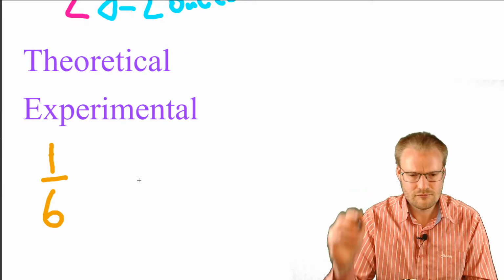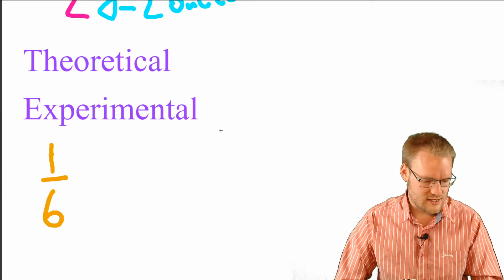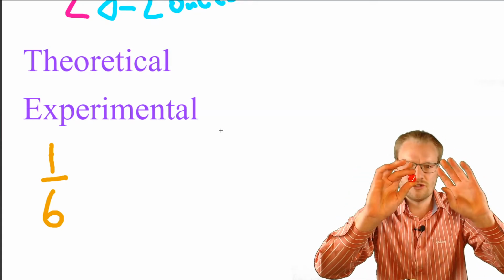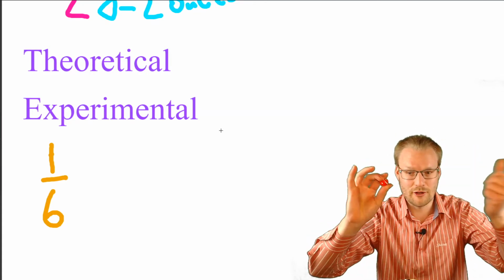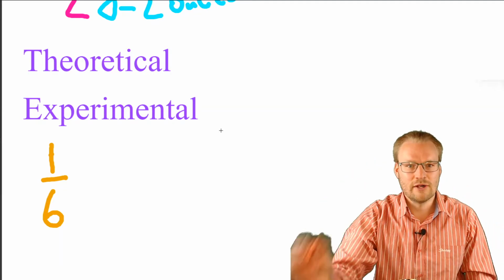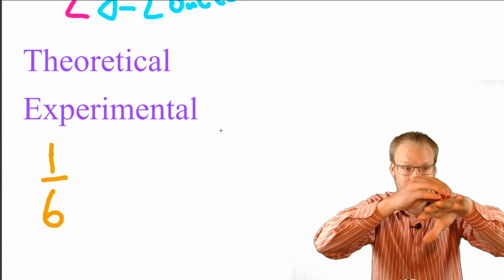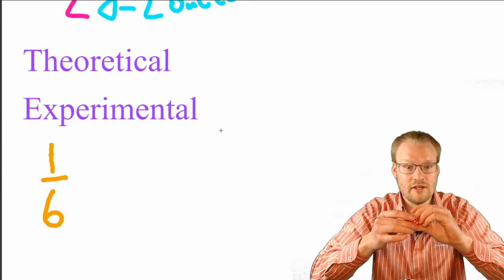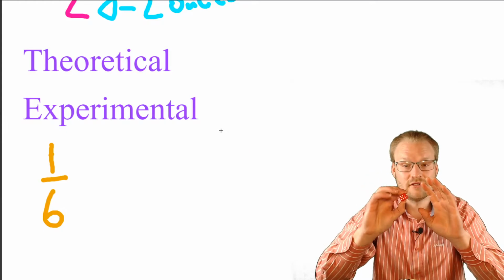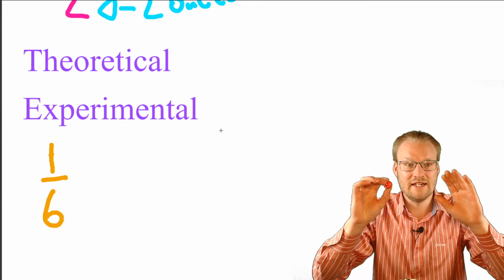Okay, let's run through another example with a die. I'm going to pick another one just for the sake of it. Looks like I'm about to do a magic trick here. What's the probability that when I roll this die, or toss it up and randomly choose it, it's a fair die, it's not weighted, what's the probability that I get an even number?